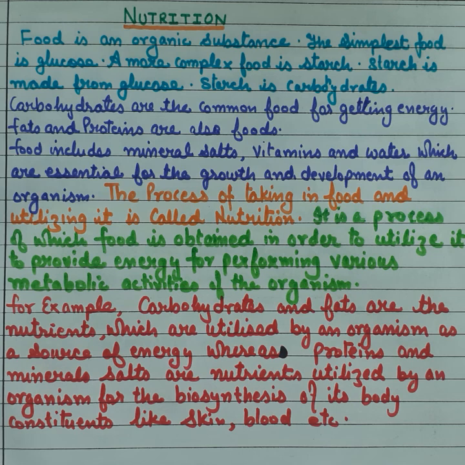For example, carbohydrates and fats are the nutrients which are utilized by an organism as a source of energy, whereas proteins and mineral salts are nutrients utilized by an organism for the biosynthesis of its body, for constituents like skin, blood, etc.